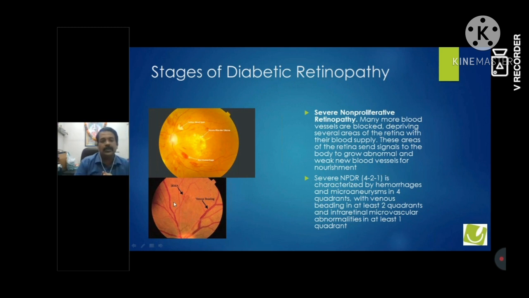That means the venous structure is also damaged. And IRMA, also known as intraretinal microvascular abnormalities. Both these microvessels, you can see here, are damaged, cut, tortuous. So this kind of microvascular abnormality takes place. This is the stage where the retinal vessels themselves start getting damaged.